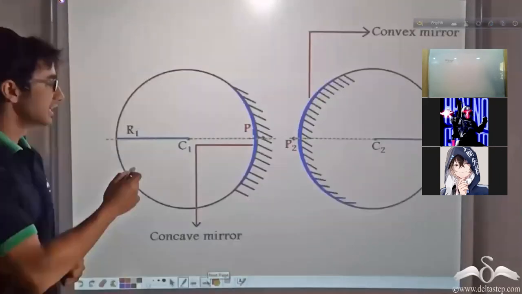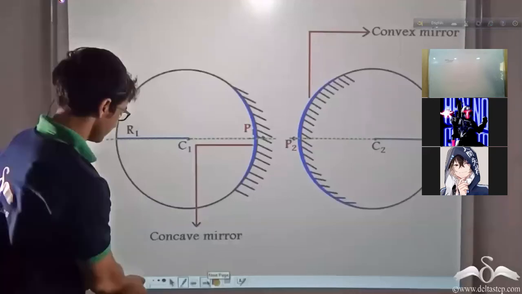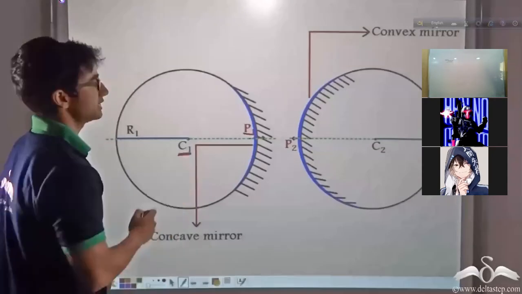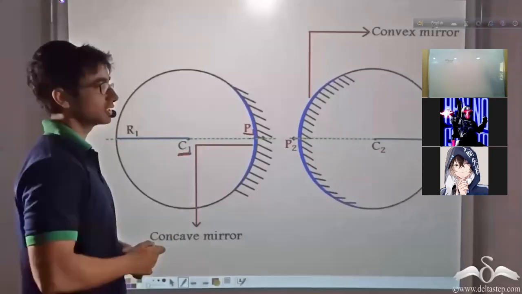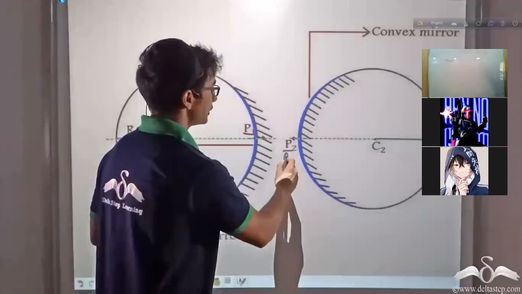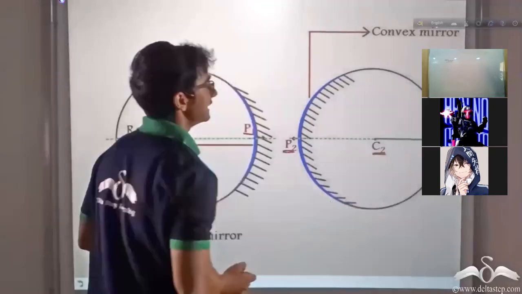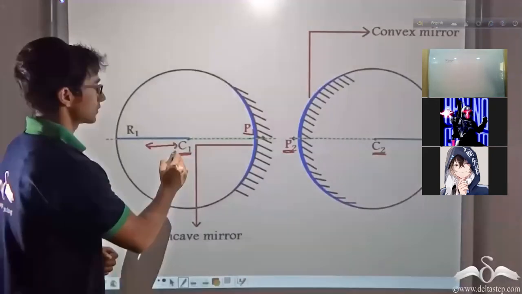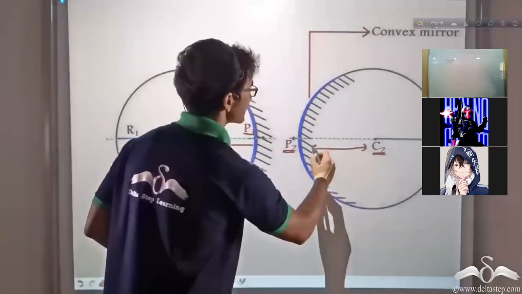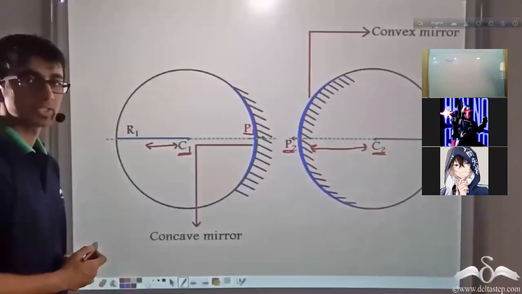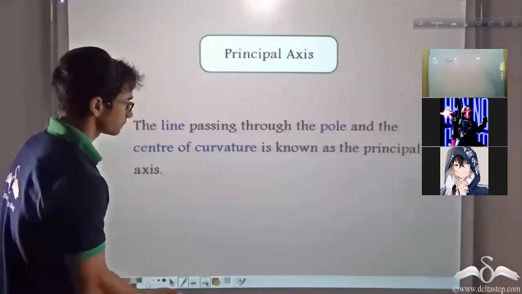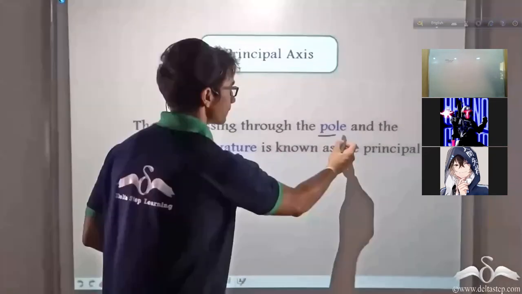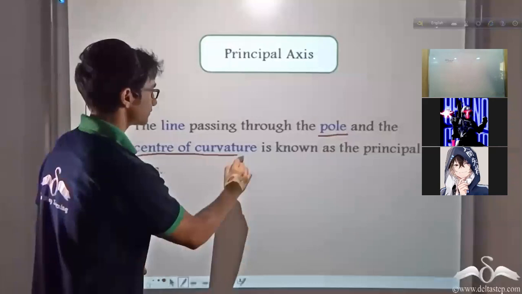In this diagram, you will notice that the pole P1 has been joined with the center of curvature C1. Also in case of the second sphere, the pole P2 has been joined with the center of curvature C2. This joining has been done by a dotted line. So do you think this dotted line has any significance in case of spherical mirrors? Let us find out. So this line that passes through the pole and the center of curvature is known as a principal axis.